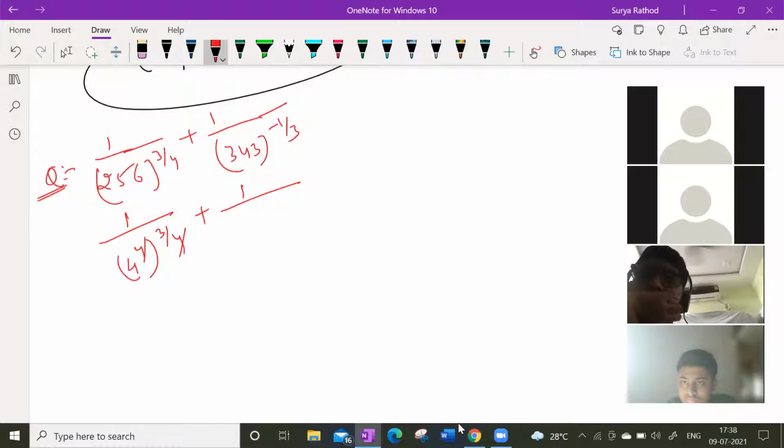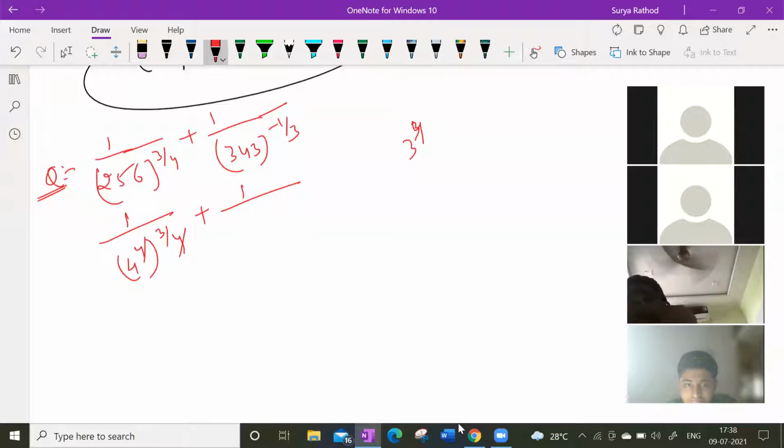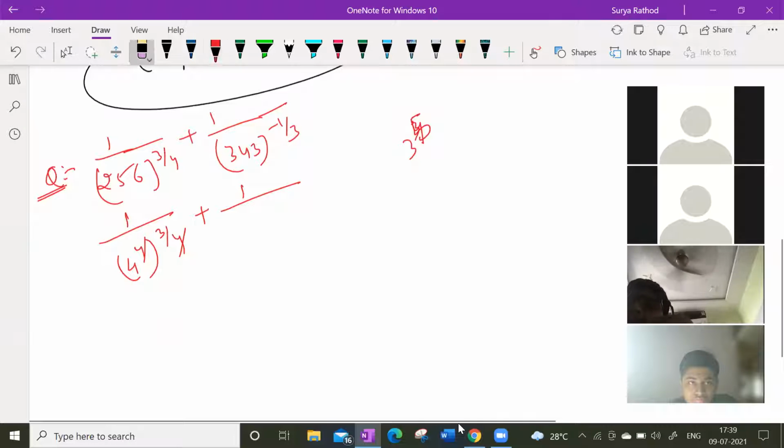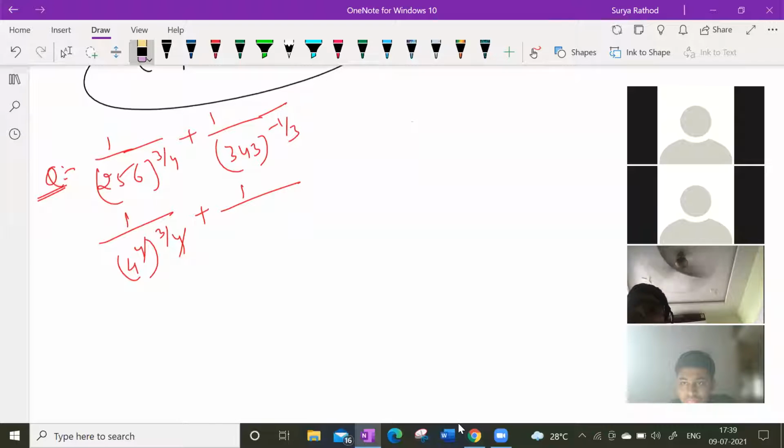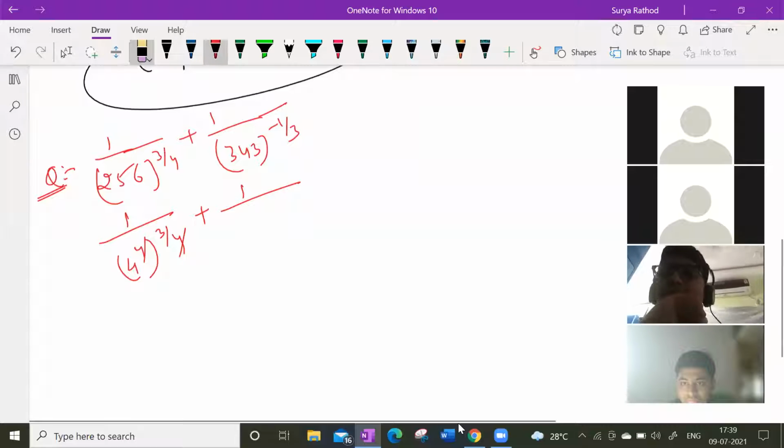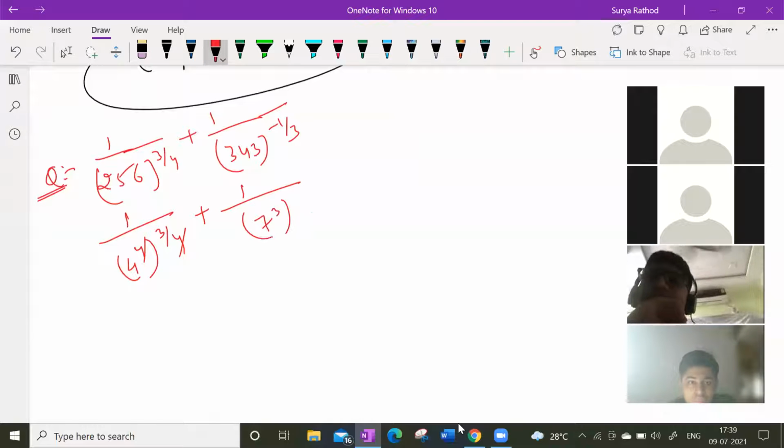Wait. So 343 can be written in terms of 3. 3 to the power of 4 is 81. 3 to the power of 5 is 243. Sir, it's 7 to the power of 3. Can you write 7 to the power of 3? Ananya, very good. Yes, sir. Very good. 7 to the power of 3.